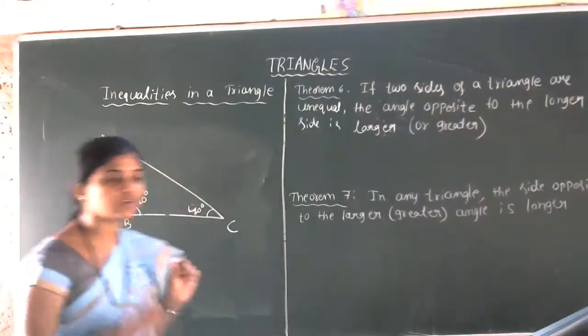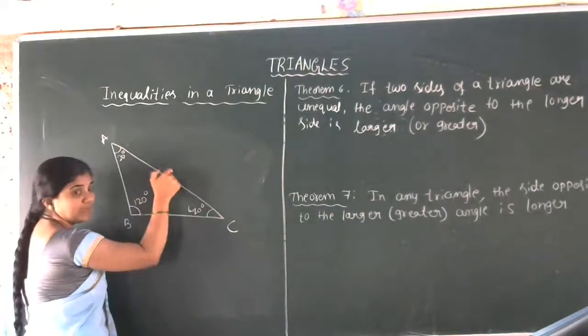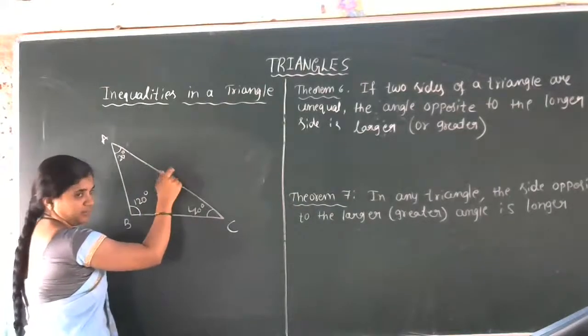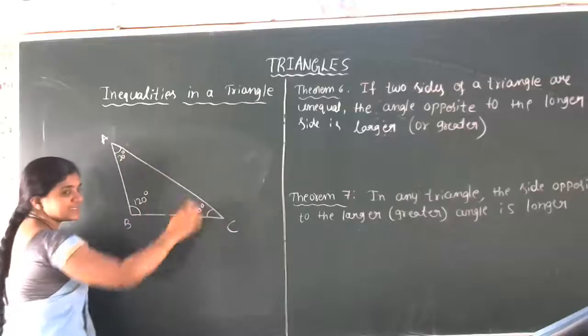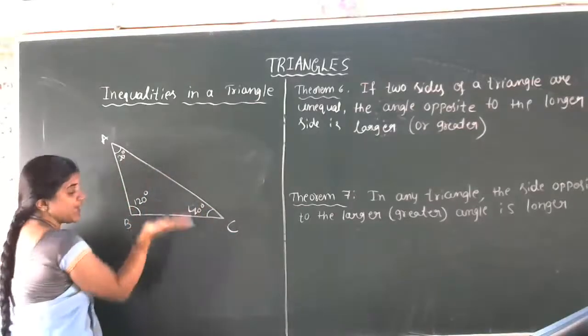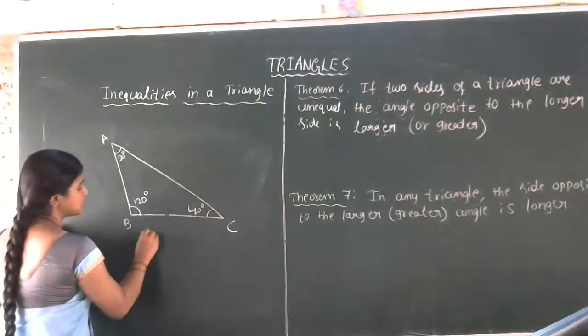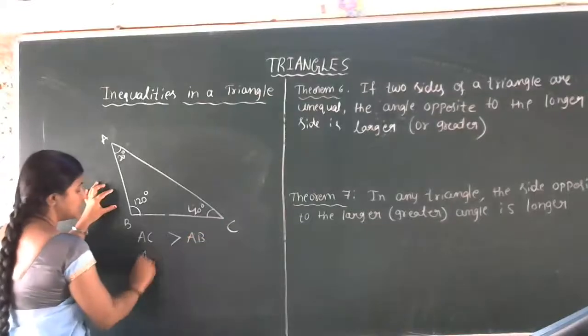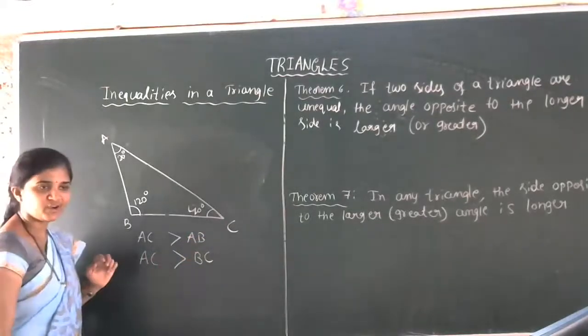Side measurement is not given. Then you can use the concept that the side opposite to the longer angle is always longer. So this is the 120 degree, the highest angle. Then AC is greater than AB and BC. AB separately. So you can give the conclusion that AC is greater than AB, and also AC is greater than BC. Got the idea of this concept?